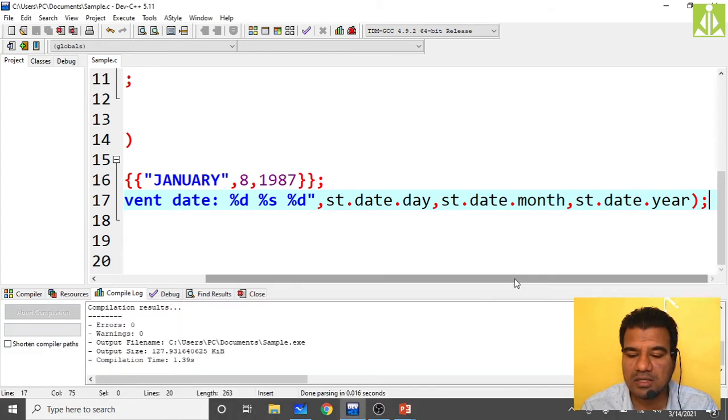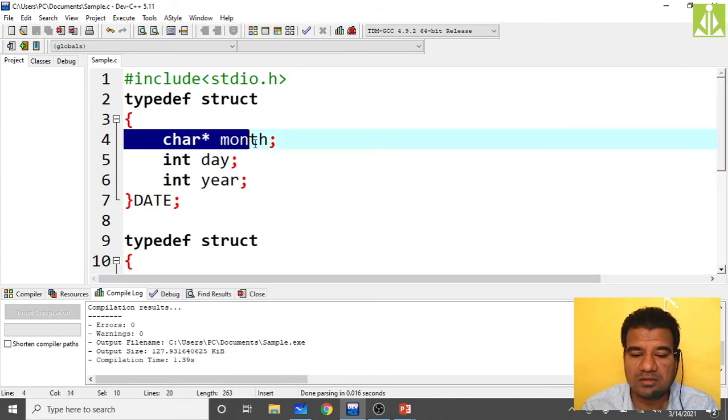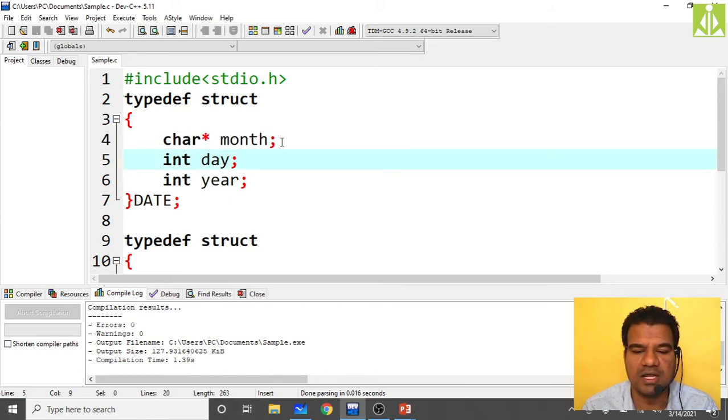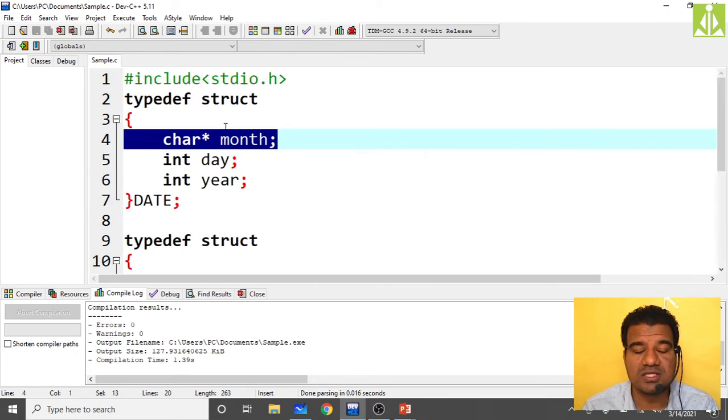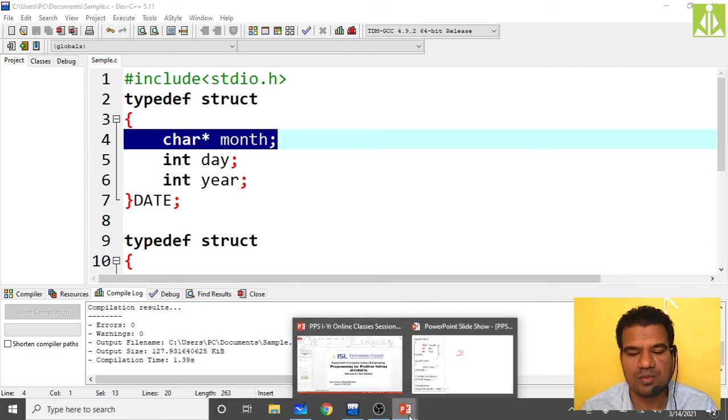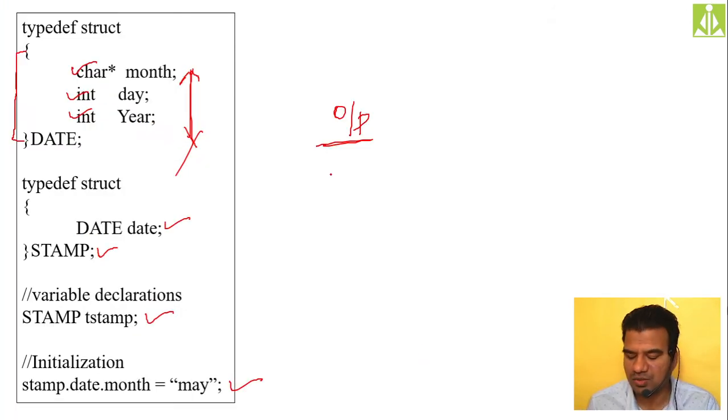So in this, the month field what we have taken is my pointer. So inside a structure we declared a pointer, defined a pointer, and also we did the initialization and we printed the value on the output screen. So in this way you can also have a pointer variable as an internal part of your structure. So this is the concept of structures containing pointers, a complex form of structures. Hope this gave the explanation to you for that concept.